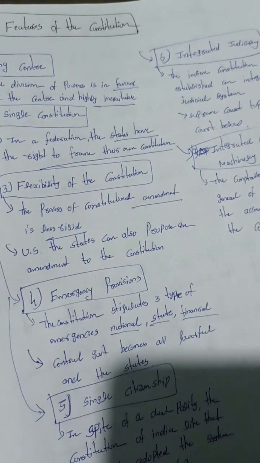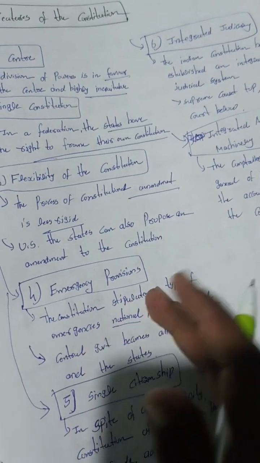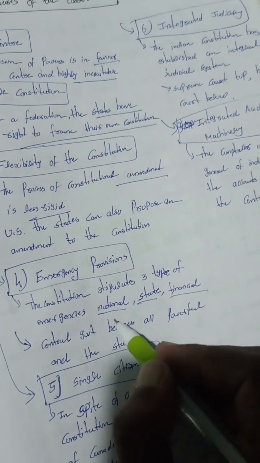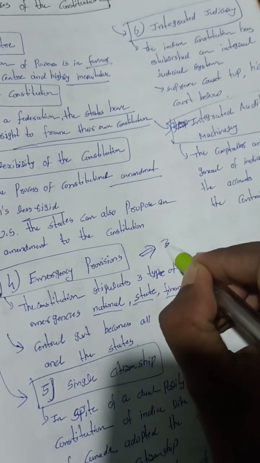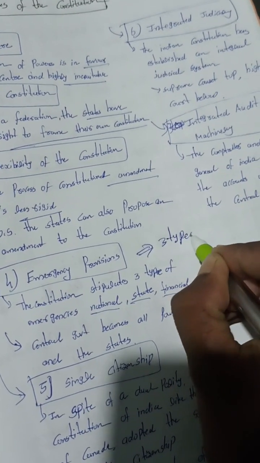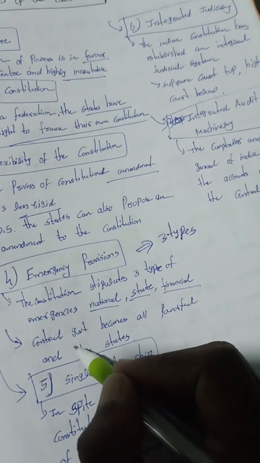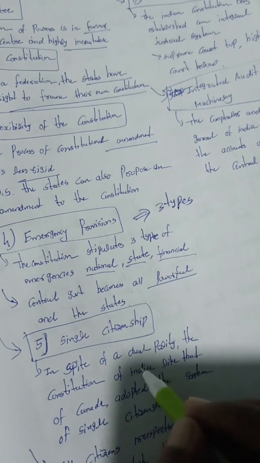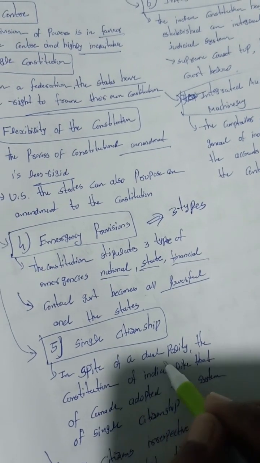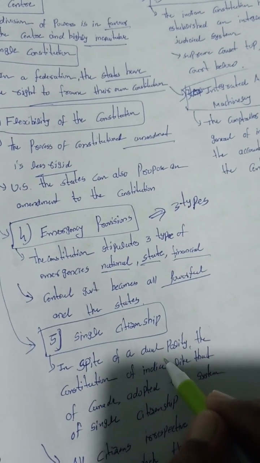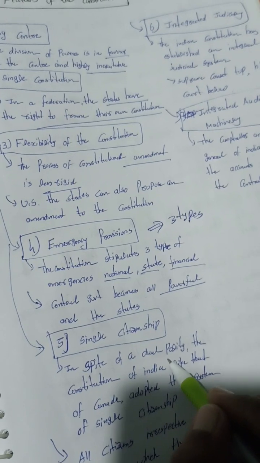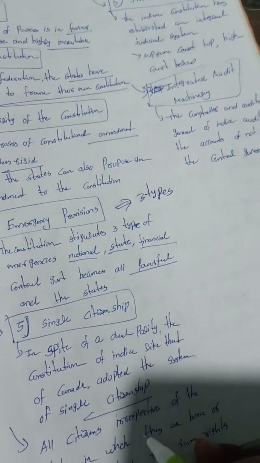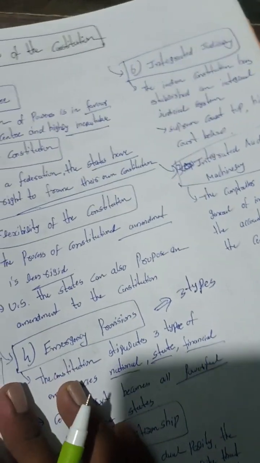Emergency powers. The constitution provides three types of emergency: national, state, and financial. The central government becomes powerful and the states are reduced. Single citizenship: India, like Canada, adopted a single citizenship despite a dual polity.